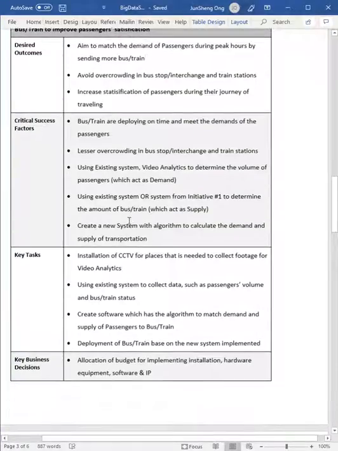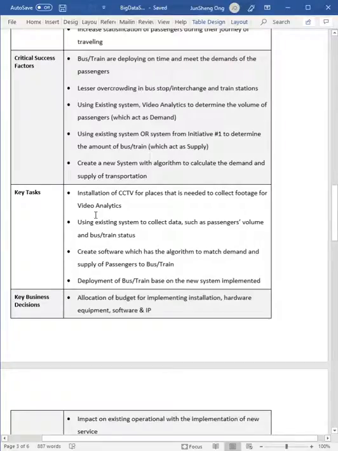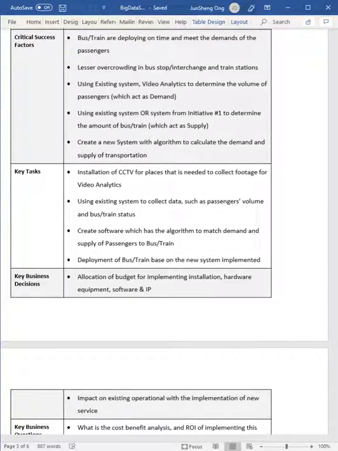So that's one part. Our key task is actually quite interesting. It's a bit different. We'll be using existing CCTV or installing new CCTV for areas so we're able to capture footage of the volume of passengers at the train station. After that, we'll run video analytics and collect the data so that we can estimate and know the volume of passengers.